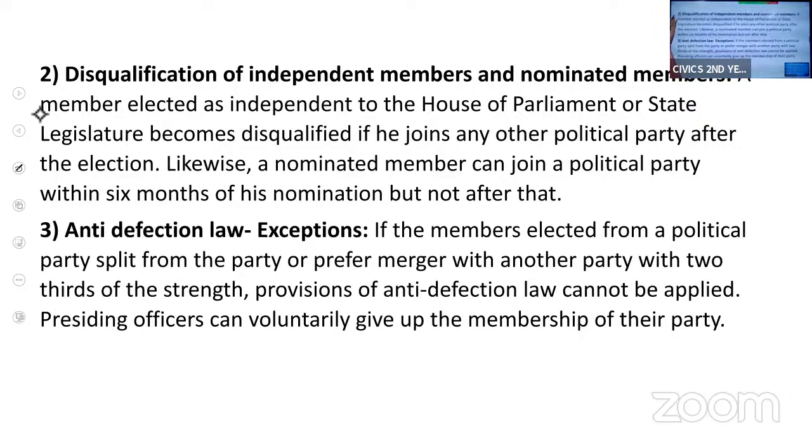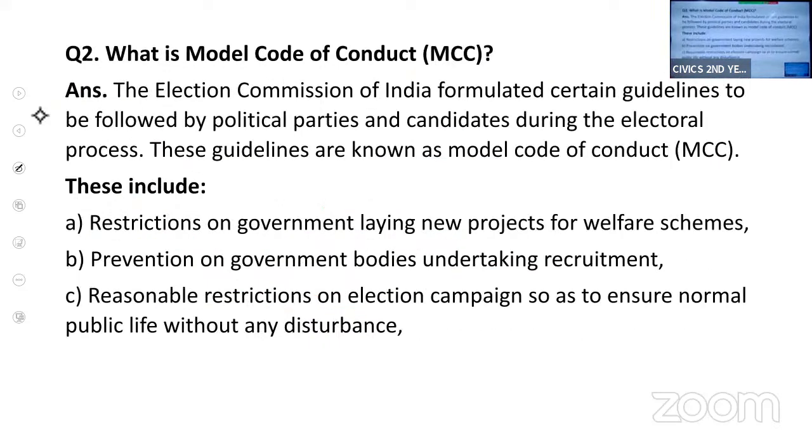Let us move to the next question, that is Model Code of Conduct, MCC. While explaining the powers and functions of election commission, I told you about model code of conduct. Model code of conduct is nothing but the guidelines given to the political parties by the election commission during the elections.